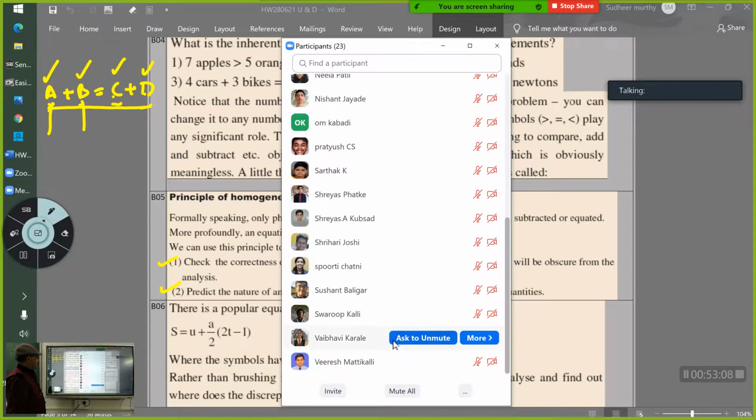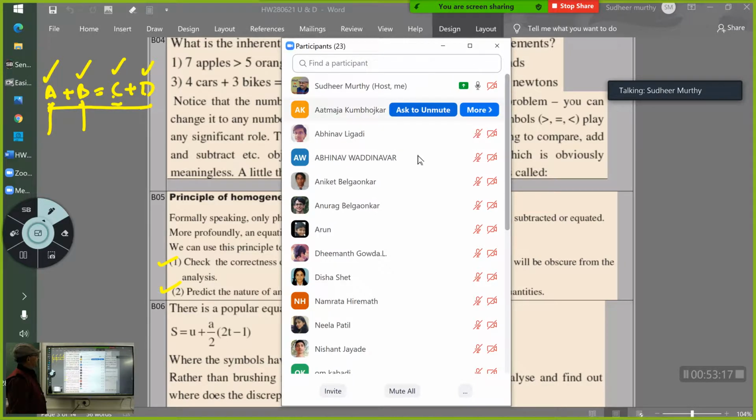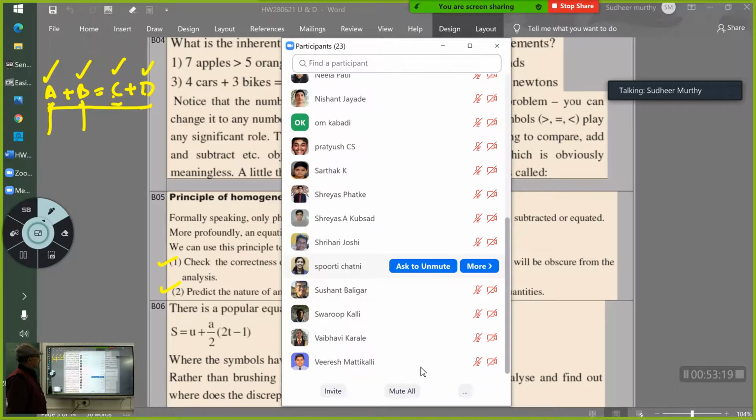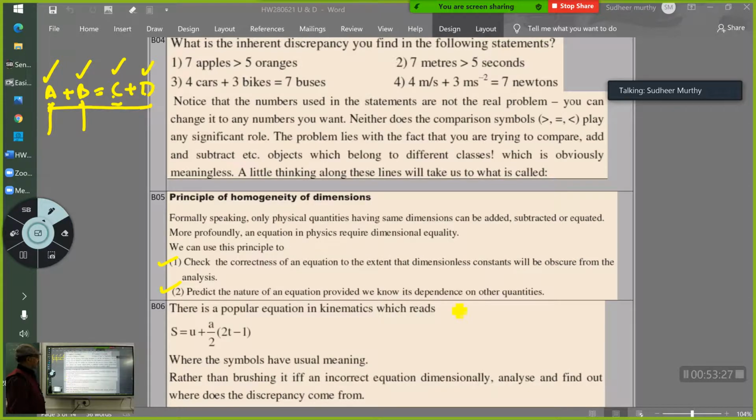Patke? Oh, these Vaishnavis are missing here. Both of them. Shreyas Kutsar? Hello, I am not getting any reply from you people. Hello? Yes, sir.